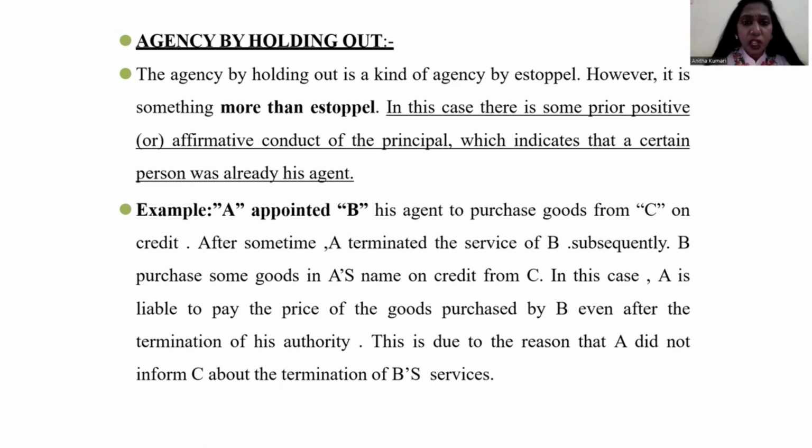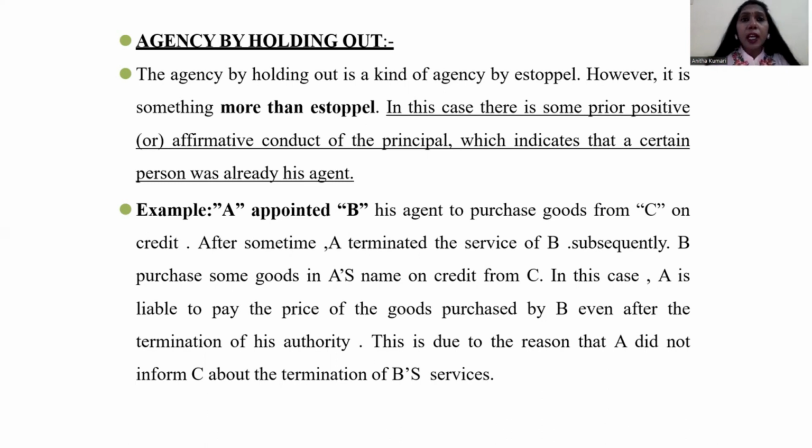So in such a situation, it is the duty of the principal to communicate to everybody who is related to the business that there is no relationship between myself and my agent. Why? Due to some miscommunication or misunderstanding, we have come to the end of our relationship. No way he is going to act as an agent for me. Like that, he has to communicate to the particular person who is related to the business.